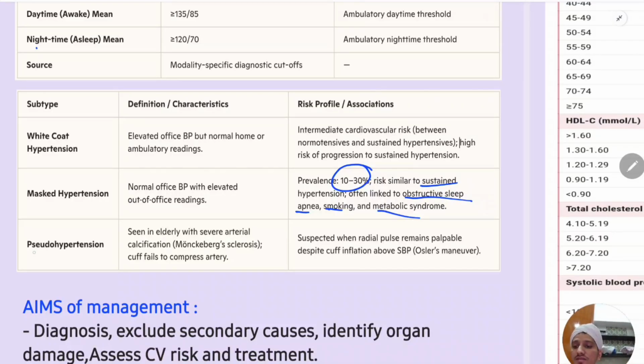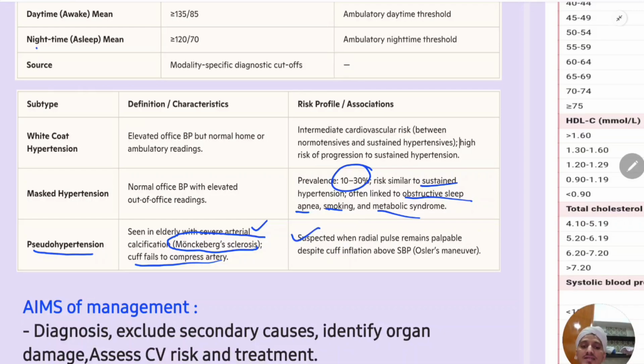Okay, one more thing is pseudo hypertension. This is seen in elderly with severe arterial calcification, also known as Monckeberg's sclerosis. If you have read pathology, this was there. The cuff fails to compress the artery because the wall of the artery is stiffened. So the cuff fails to compress the artery, and you will measure a high BP. This is seen in the elderly.